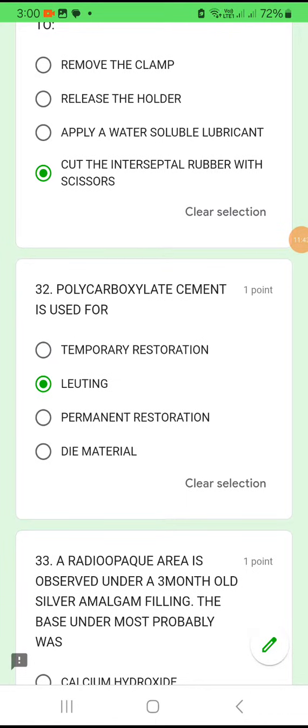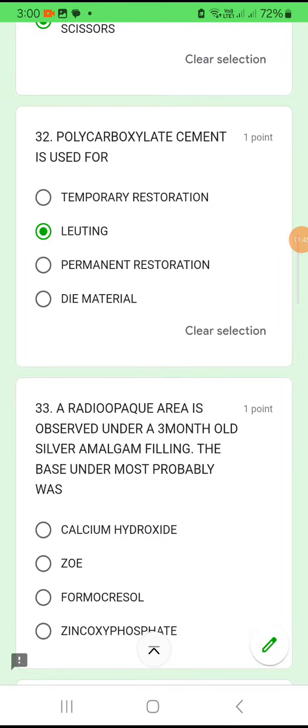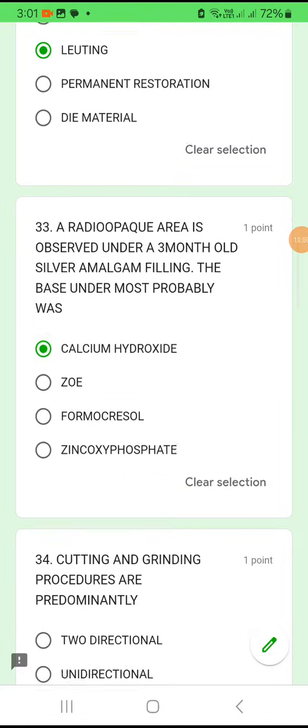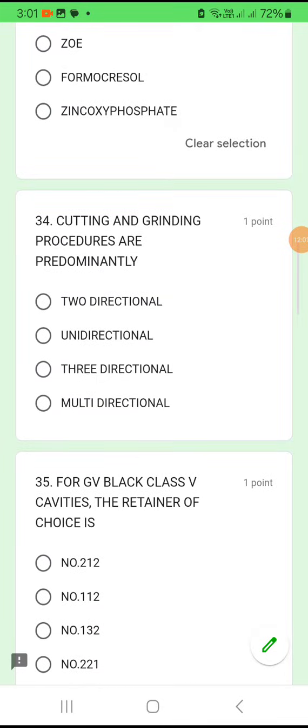Question number 33. A radiopaque area is observed under a 3-month-old silver amalgam filling. The base under which most probably would be what? Okay, so you are seeing a radiopacity. So a white appearance will be seen under a silver amalgam filling. What is the base? It could be calcium hydroxide. Okay, option A. 34. Cutting and grinding procedures are predominantly 2-directional, or unidirectional, or 3-directional, or multi-directional.